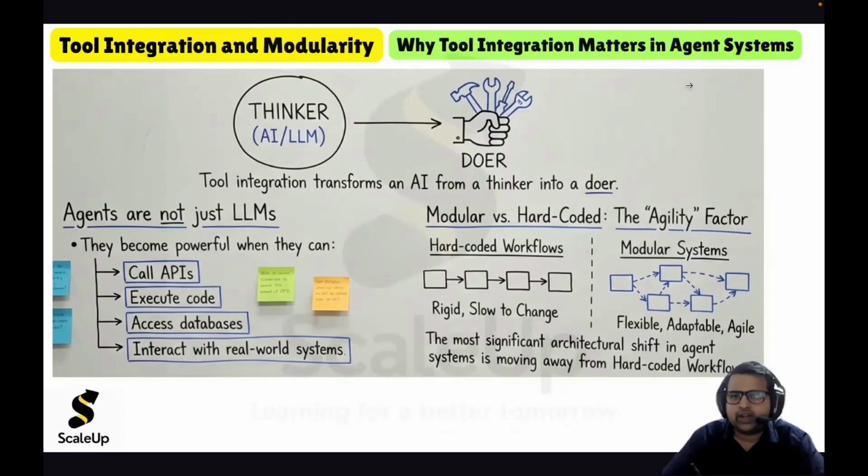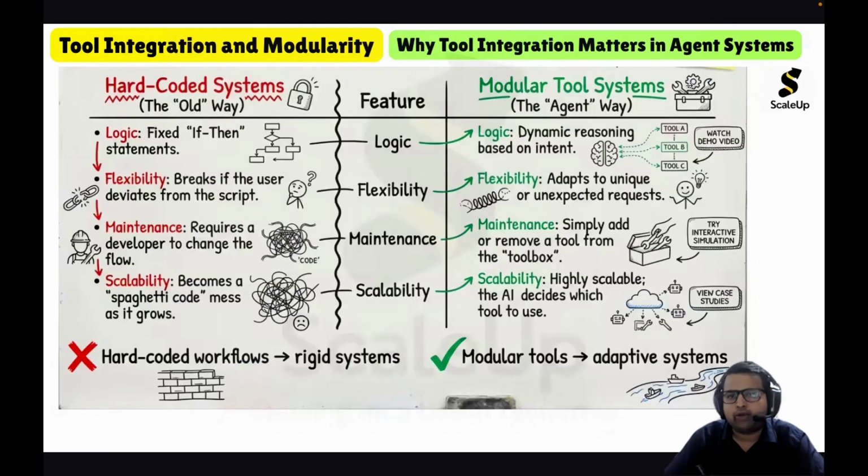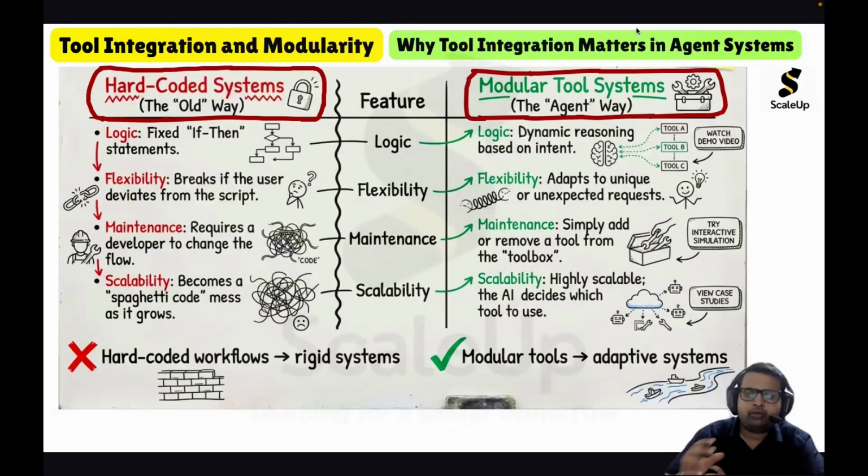So now let us compare hard-coded systems with the modular systems. Hard-coded systems are the old way of designing applications and systems. But agentic AI systems follow modular systems. So the agent way is the modular tool system. Now we will compare both of these, the hard-coded systems with the modular tool systems, by considering several features.